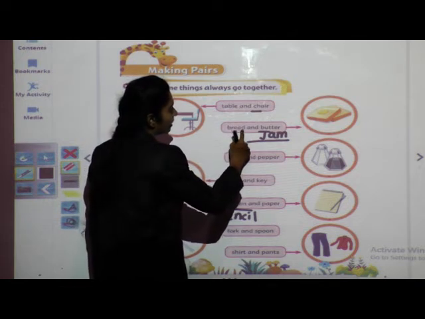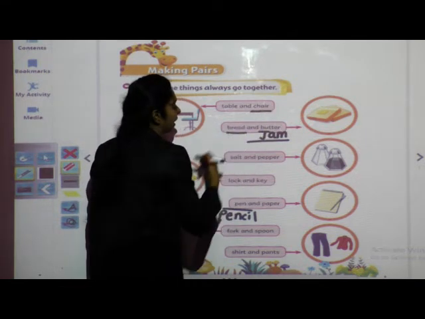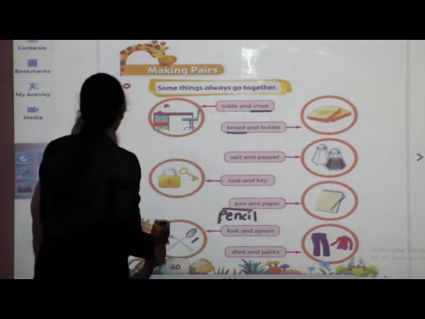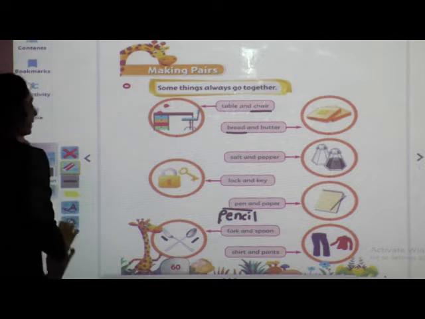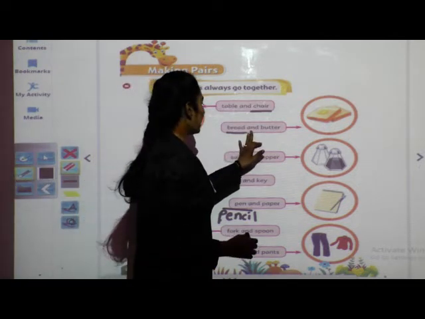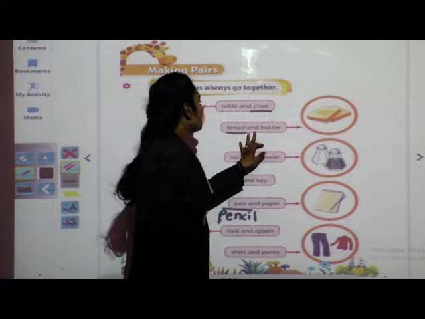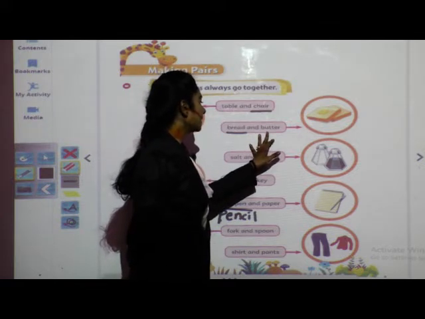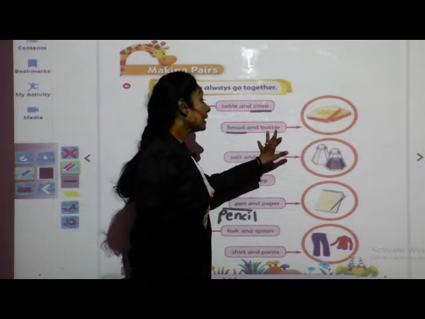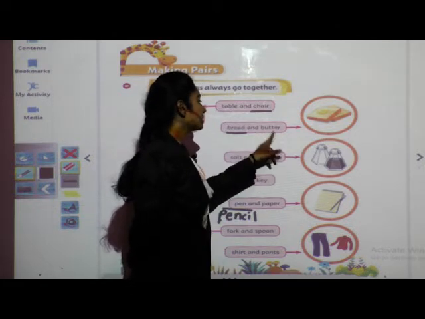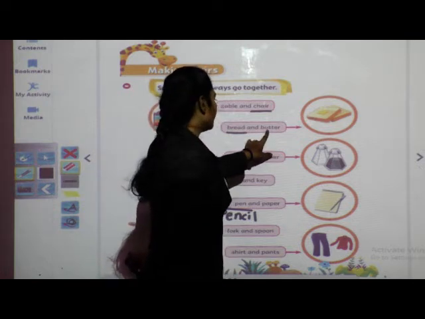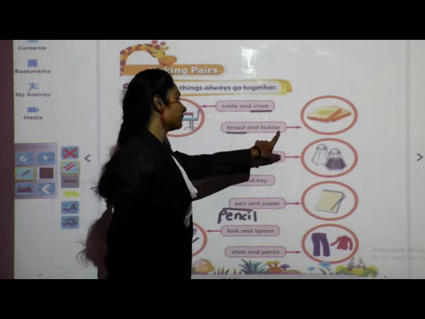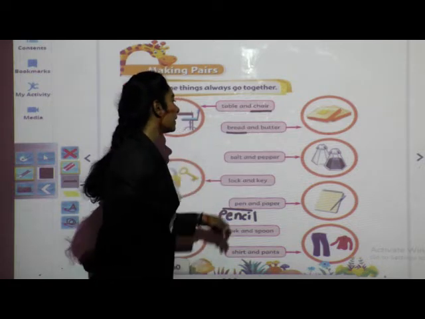Next, bread, bread, and, butter. B-U-double T-E-R, butter.